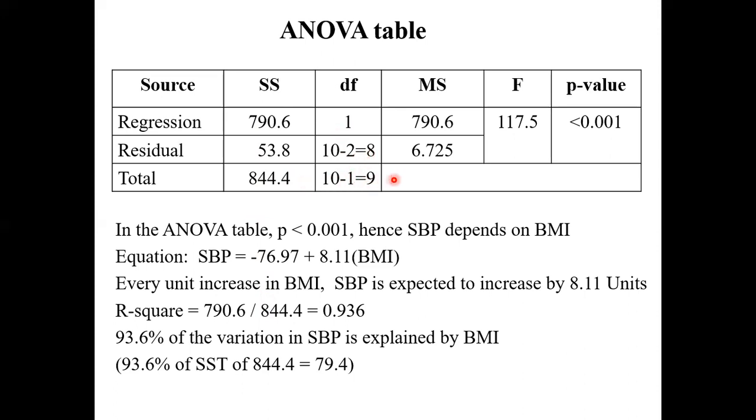After this, we don't use this anymore. MS: 790 divided by 1. This MS 53.8 divided by 8. That's a value. Now take the ratio between these two, 117.5. This value is big.